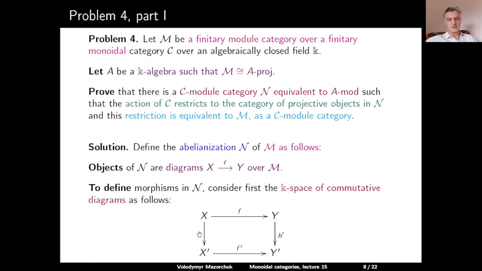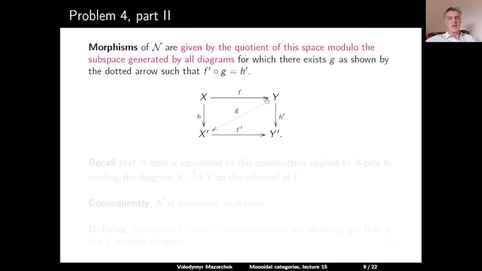And we assume that these H and H prime are morphisms in M and that the diagram commutes. Of course, the set of all such pairs H and H prime form a vector space. And then we define the morphisms in N from the object X F Y to the object X prime F prime Y prime as the quotient of this vector space by the subspace which is given by all elements in the vector space for which there exists a morphism G in M from Y to X prime, such that the composition of F prime after G is equal to H prime.